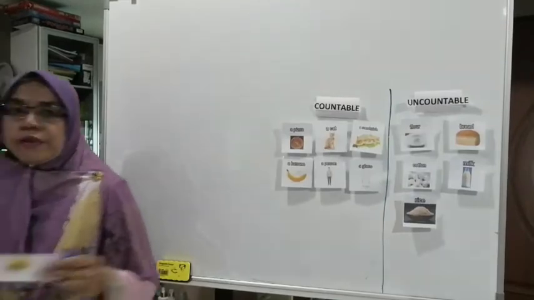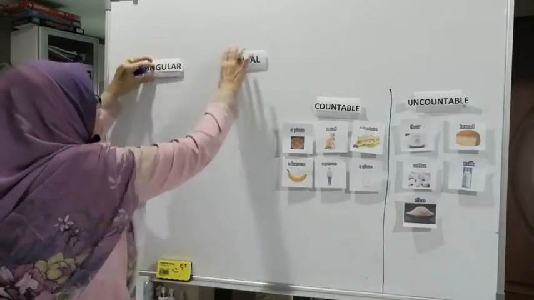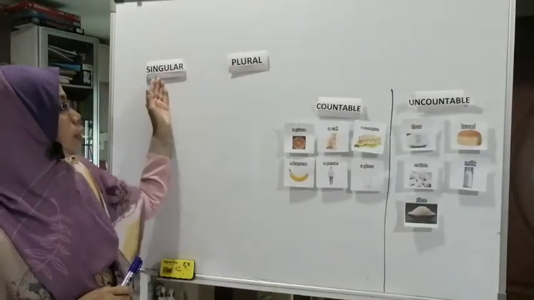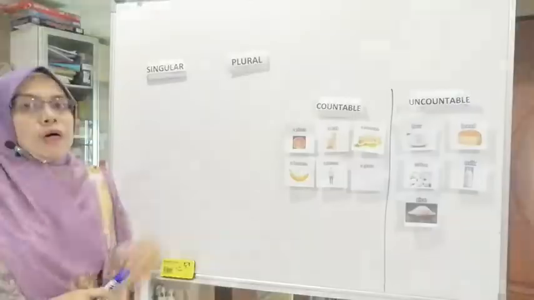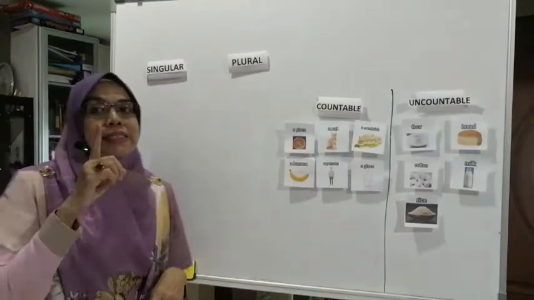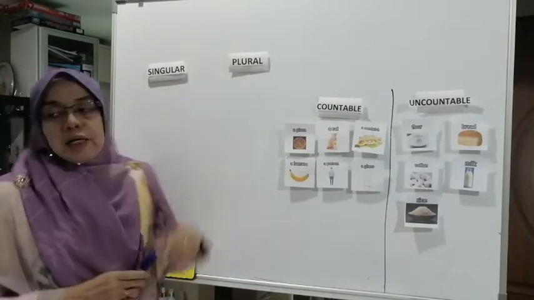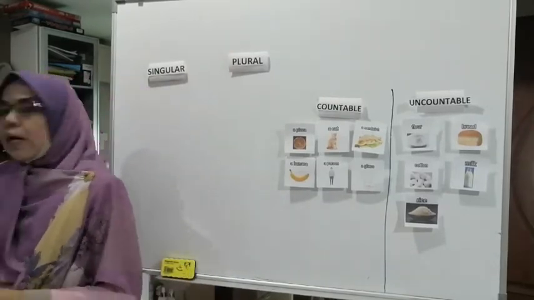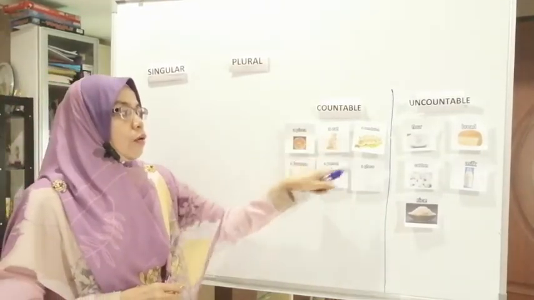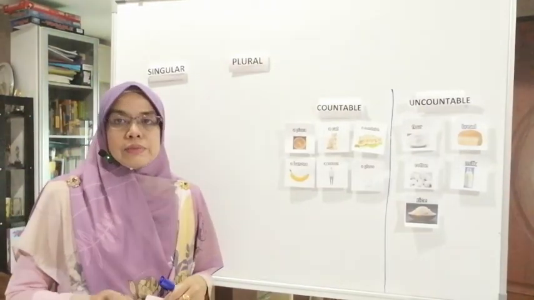So we have the singular and the plural. Now for singular and plural, what is the meaning of singular? What is the meaning of plural? Singular comes from the word single, so singular means one. For singular, normally we use it for things that are countable. These are the countable nouns. So for singular, something that can be counted.